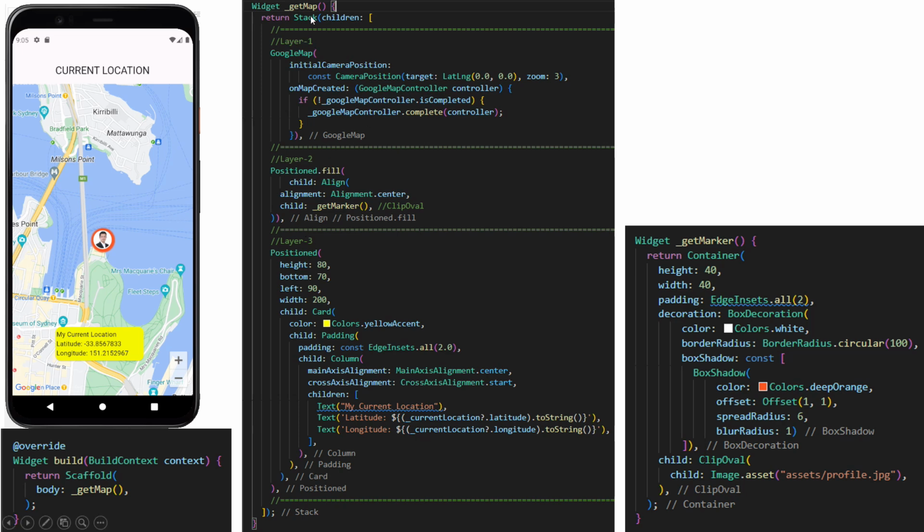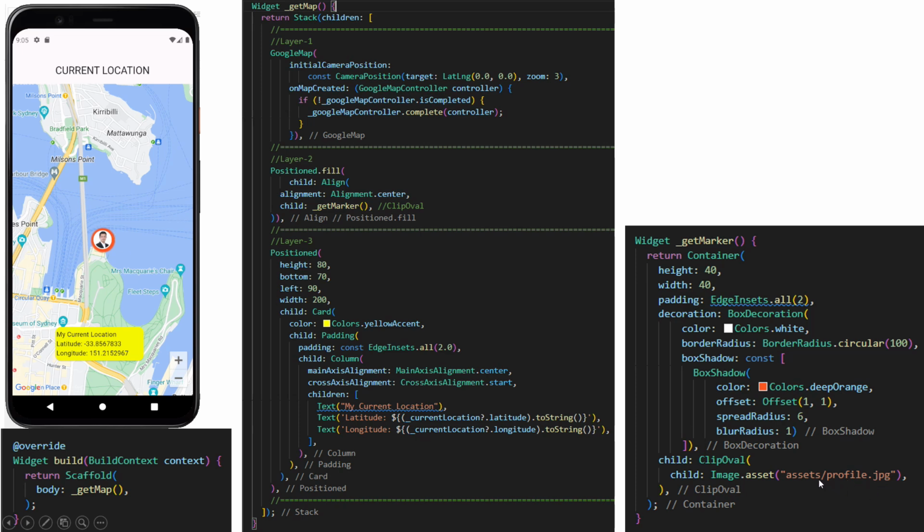Okay, this is the get map. We show this, for example, my current location. My current location latitude is put here, and longitude is put here. These are the values. This is the marker. If we want to change this marker, for example, I put my picture here.